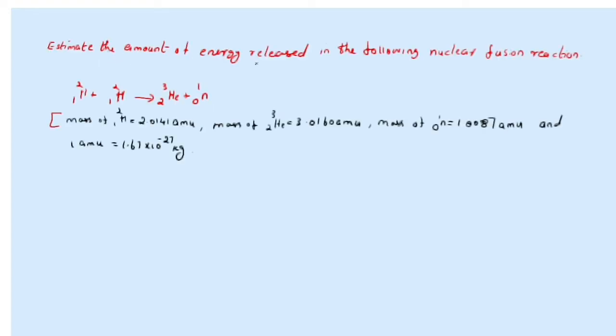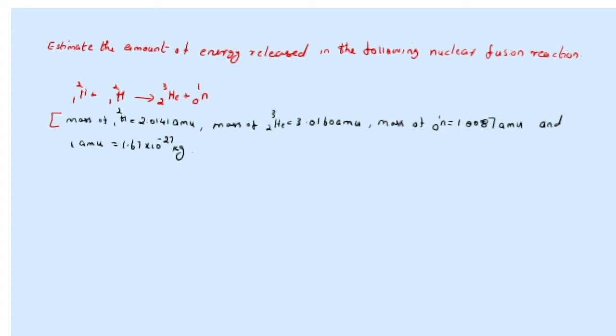So let's discuss nuclear energy in detail through a question. Estimate the amount of energy released in the following nuclear fusion reaction. What is the nuclear fusion reaction? You can see here 1H2 plus 1H2. Two nuclei combine, fusing to form a heavier nucleus, that is 2He3 plus 1 neutron.